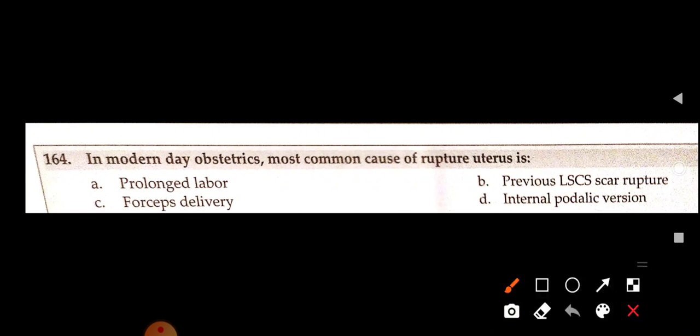In modern day obstetrics, the most common cause of ruptured uterus is... nowadays the number of cesarean cases has increased. That's why previous LSCS scar rupture is more common.